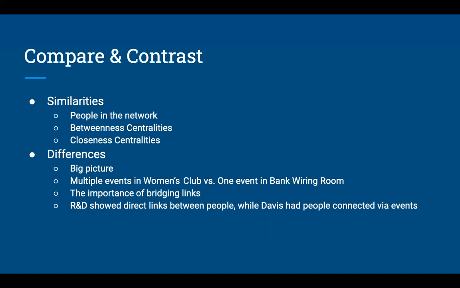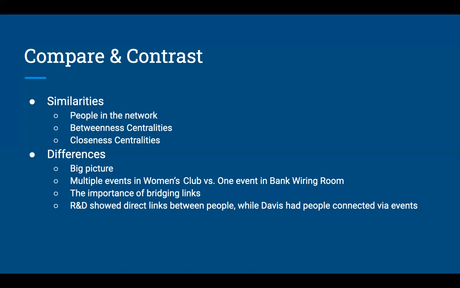Another similarity that we found was within the closeness centralities. These are people who are in the middle of the action taking place and also help the event run smoothly. Nora and Solderer 1 are the quote unquote closest to all other nodes in their respective networks. They are possibly points of congestion, and they're in a favorable position to control or acquire vital information and resources within the organization. Both people with high closeness centralities, they both know a lot about what is going on with the event taking place.